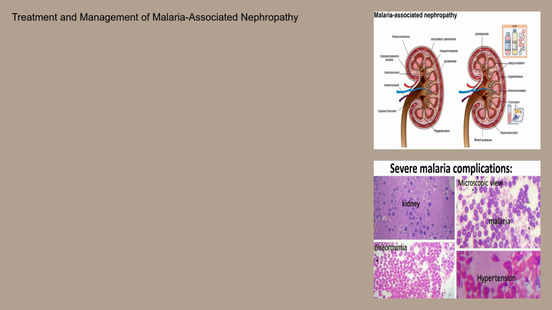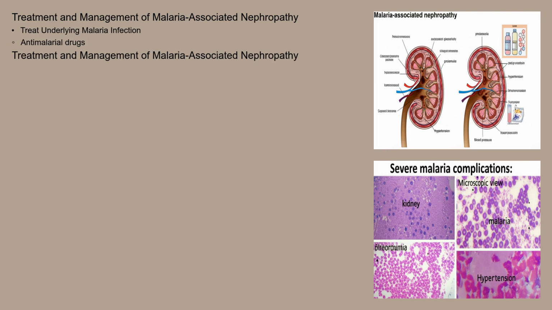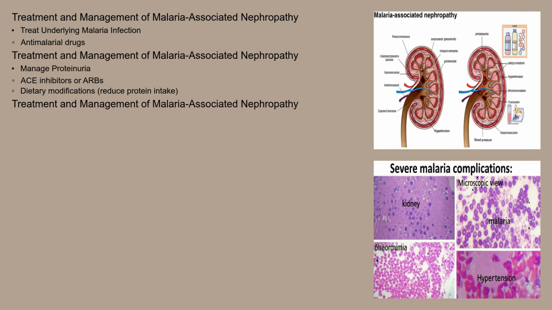Treatment and management of malaria-associated nephropathy focus on several key areas. First and foremost, prompt and effective treatment of the underlying malaria infection is essential. Antimalarial drugs are used to eradicate the parasites from the body. Secondly, managing proteinuria is crucial to slow the progression of kidney damage. Angiotensin-converting enzyme, or ACE, inhibitors or angiotensin receptor blockers, or ARBs, are often prescribed to reduce protein excretion in the urine and lower blood pressure.